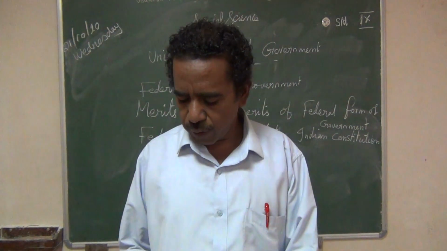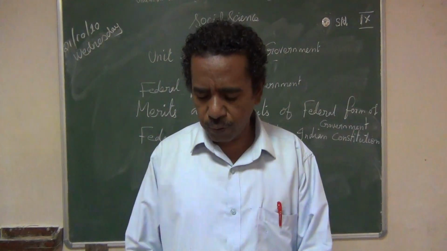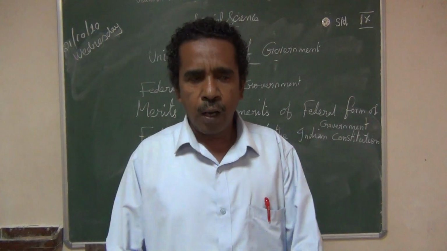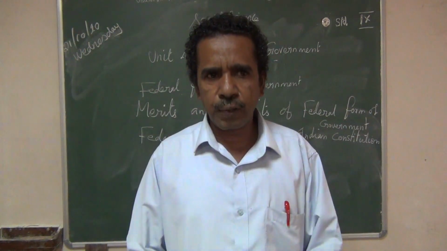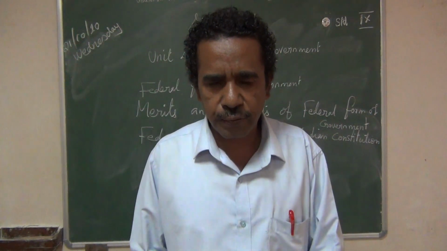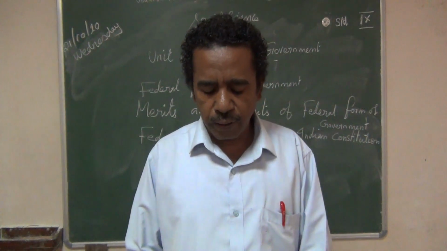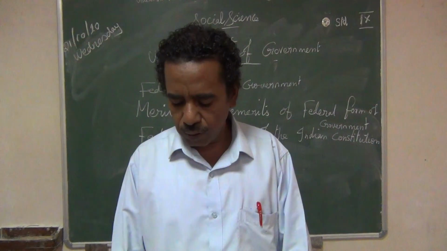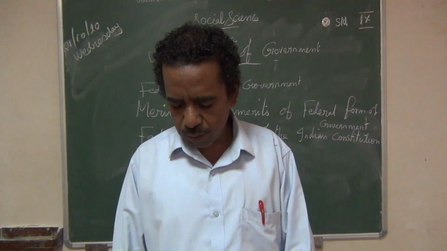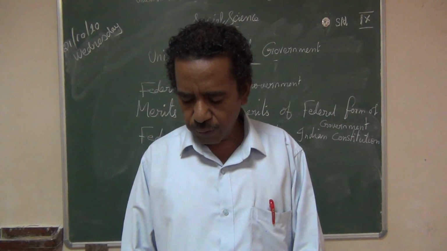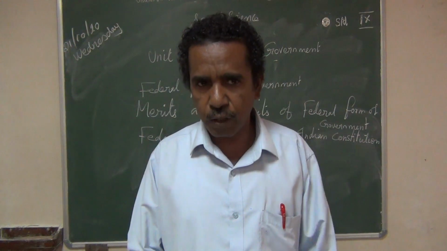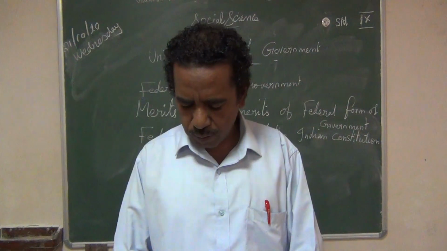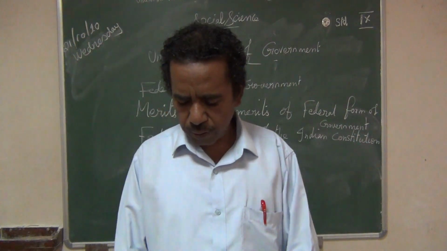Merits and demerits we have seen. Now we are going to see the federal features of the Indian Constitution. Also, we have seen the unitary features of the constitution. More unitary features we have seen about the Indian Constitution. Here are mentioned some of the federal features also. Federal features of Indian Constitution: dual government, double government, that is the center and the state, central government and state government. Written constitution.